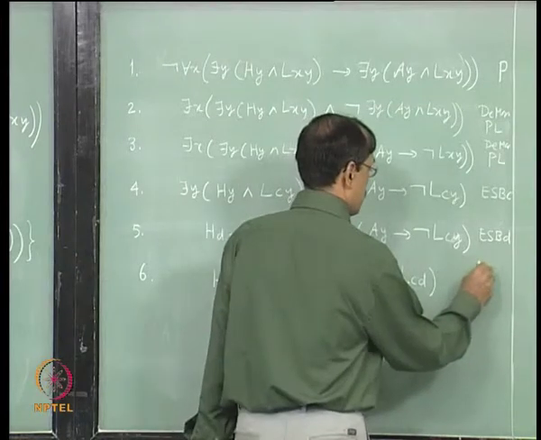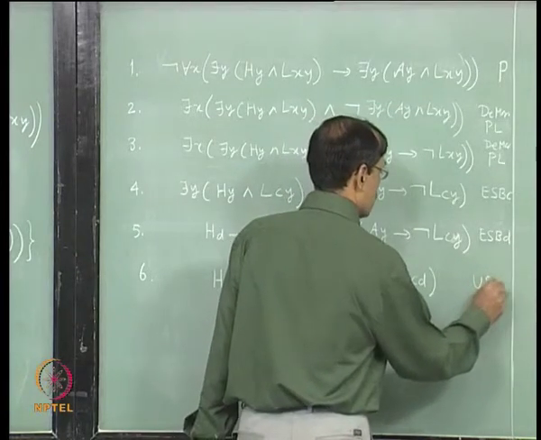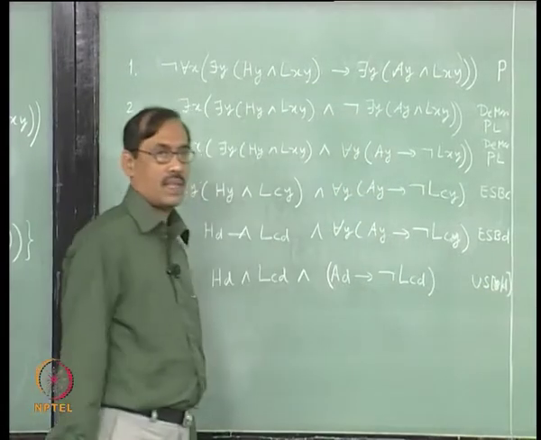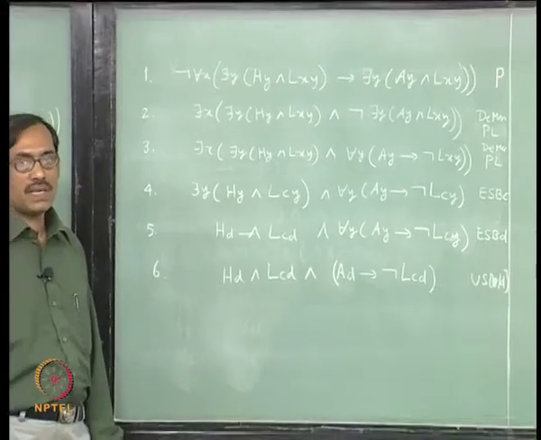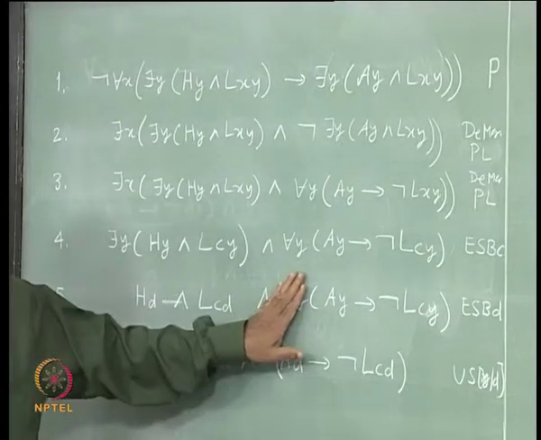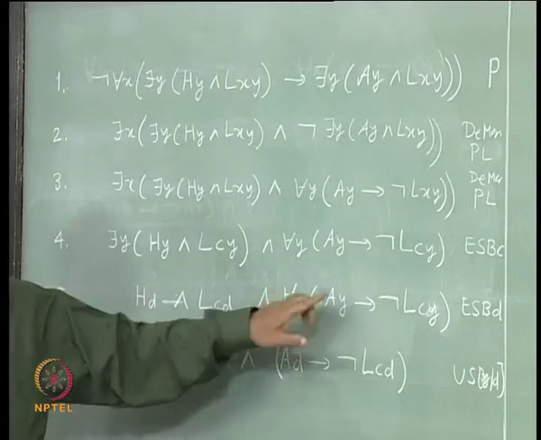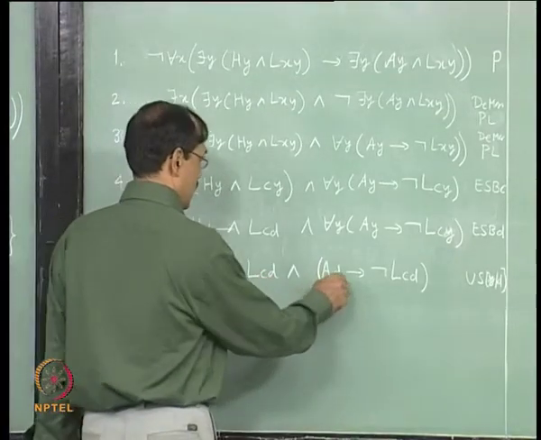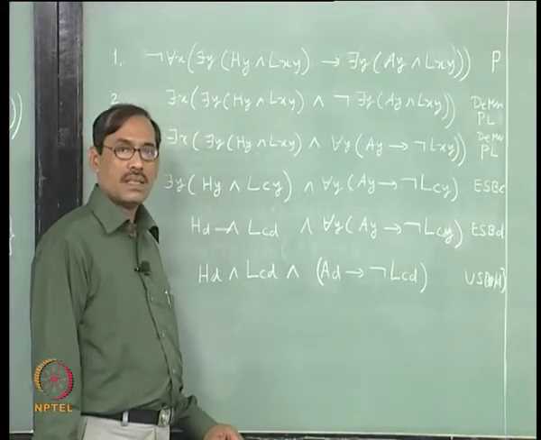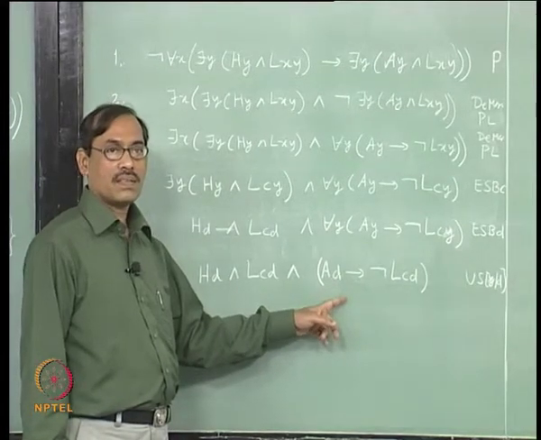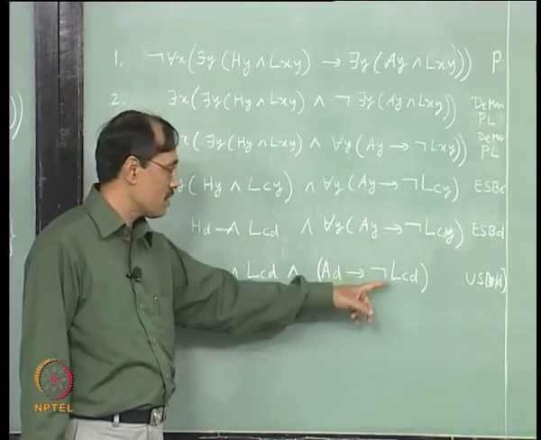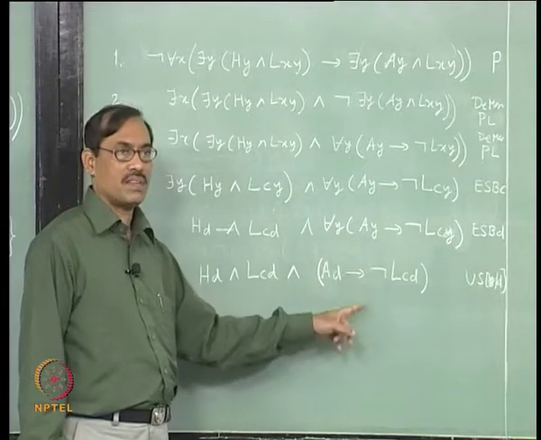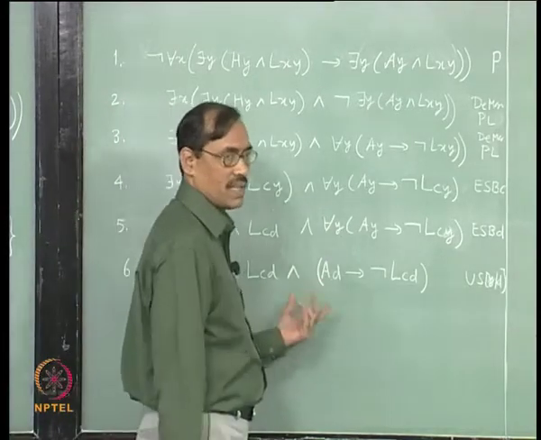So, here what we have used is universal specification with y as d. You can write y as d, y is substituted by d, not in here without the for all y, right. There only you substitute. Next you have LCD and AD implies not LCD, that is modus tollens, right. Otherwise, you have to write one equivalence, it will give you LCD implies not AD by contraposition, then use modus ponens, right. So, that is equivalent to taking modus tollens.